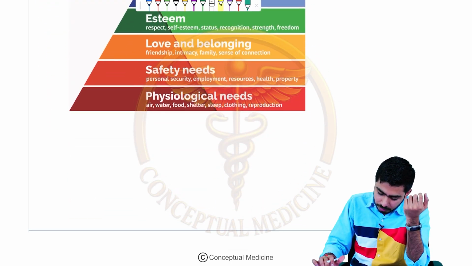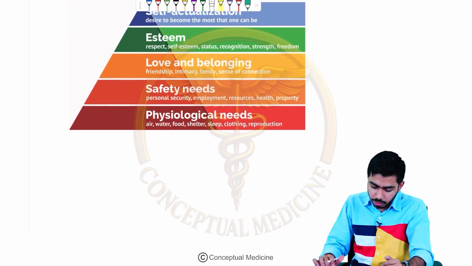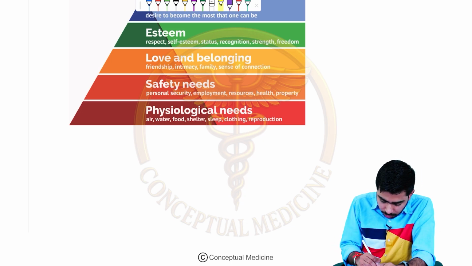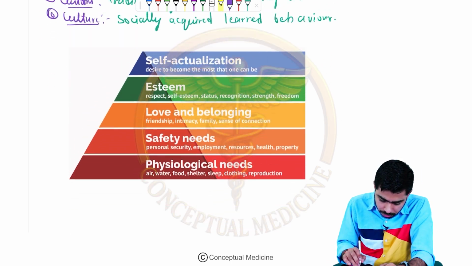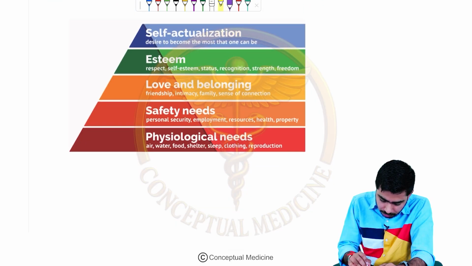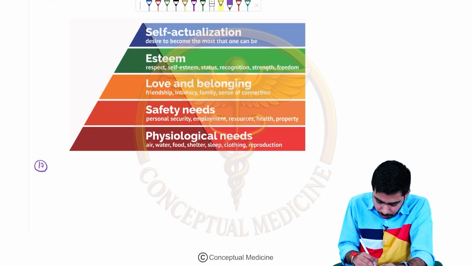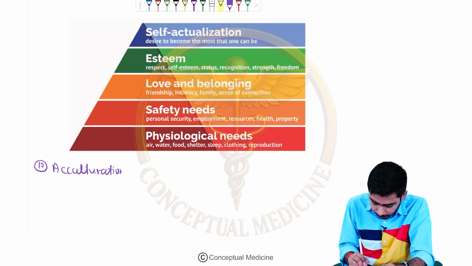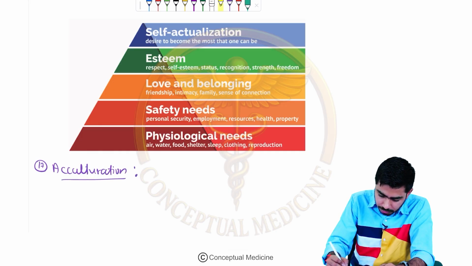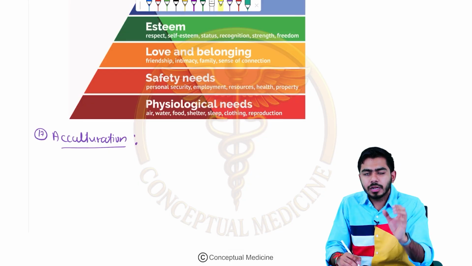Now we shall be talking about one more term over here, and then we shall be talking about this diagram. One more term, which would be the 17th one, is after culture: what is acculturation? Acculturation means that we are combining two cultures.